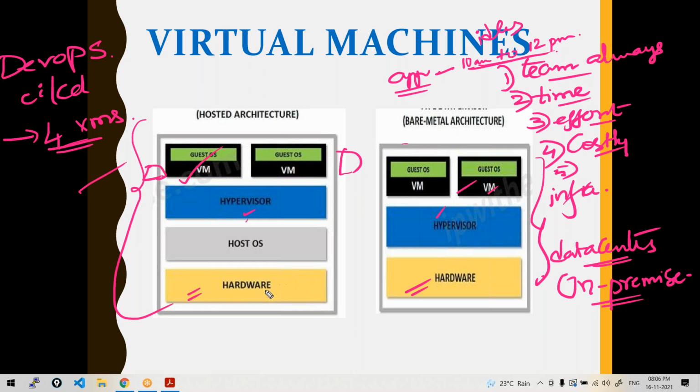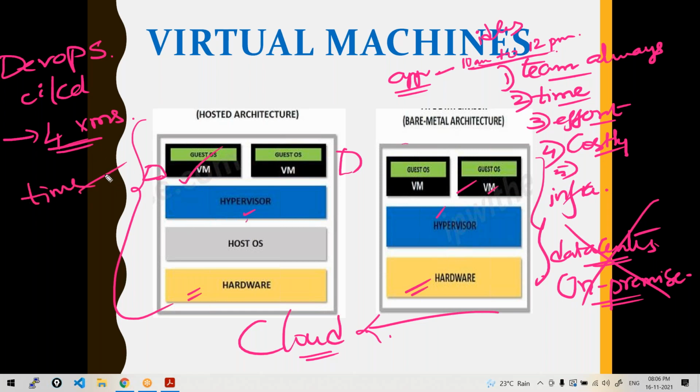The solution is cloud. That's where cloud comes into the picture. What is this cloud? Companies, rather than managing the infrastructure on their own data centers, on-premise infrastructure, can use the resources from cloud. Similarly, for our lab purpose, I don't want to spin up virtual machines and put a lot of load on my laptop, with a lot of time and effort. I should be managing them always from my end. I should take care of them on my own. Rather, I'll use some virtual machines from cloud. So what is cloud now?